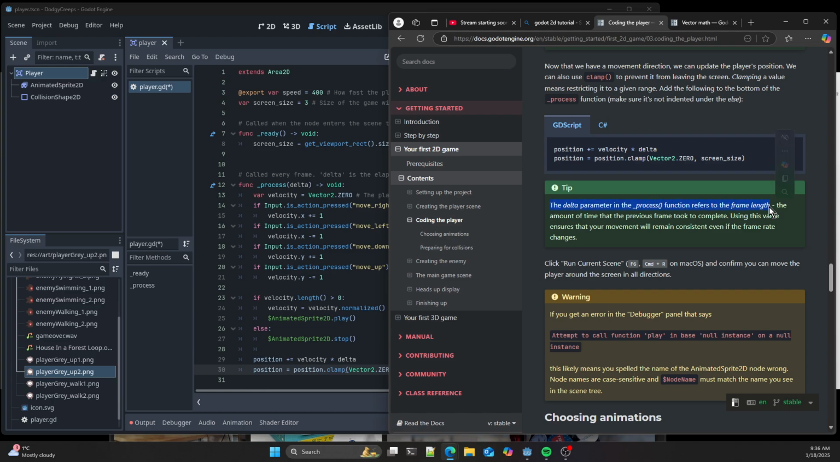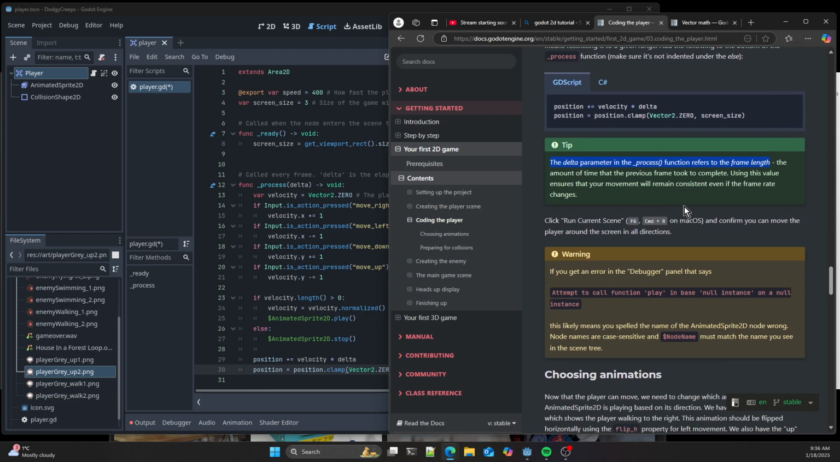Okay, that we covered. Delta parameter process function returns the frame length, the time that the previous frame took to complete. Using this value ensures that your movement will remain consistent even if frame rate changes.